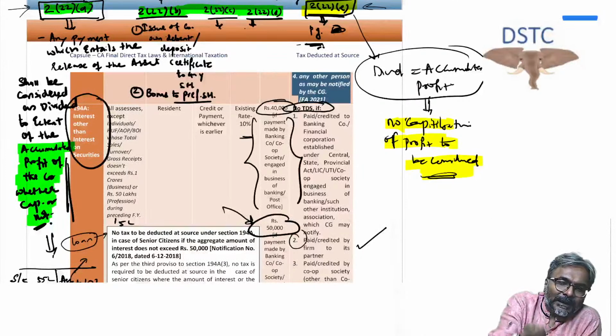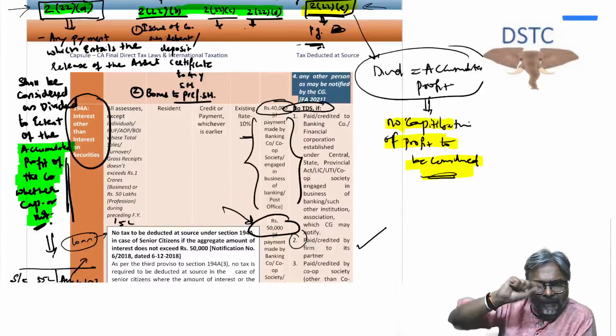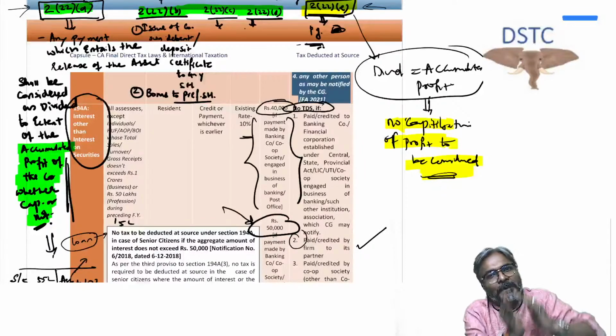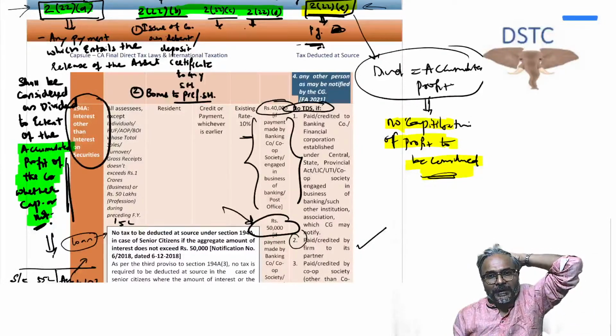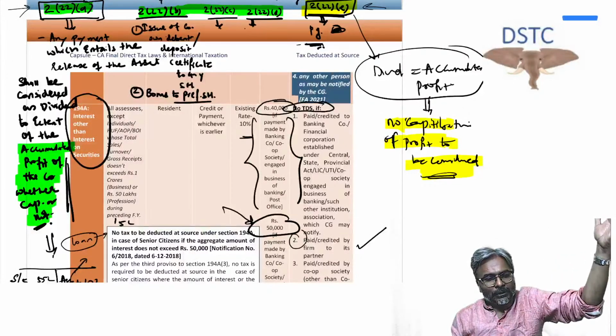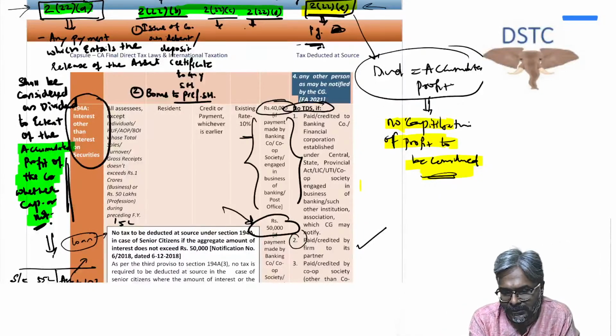So what happens in the other case, dividend under 222A to 222D? If a part of the profit is capitalized, then that portion of the profit is also to be considered as a part of the accumulated profit, to decide the quantum of dividend, whereas in the case of 222E it is not.